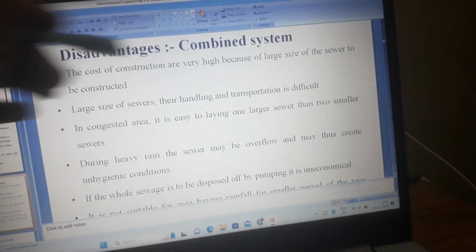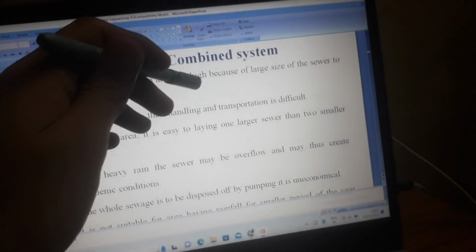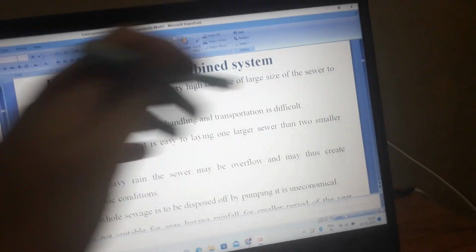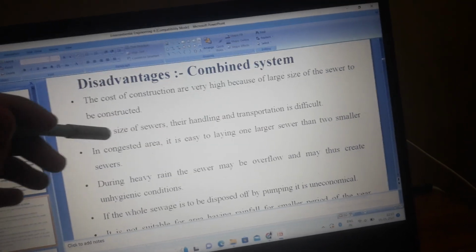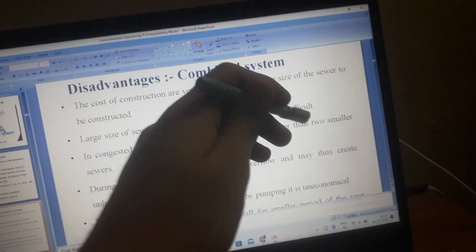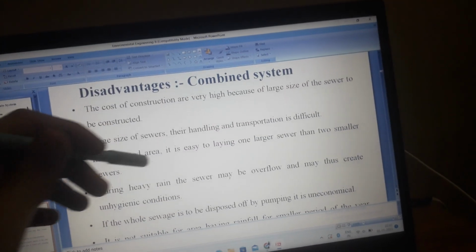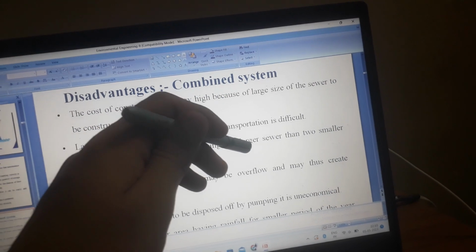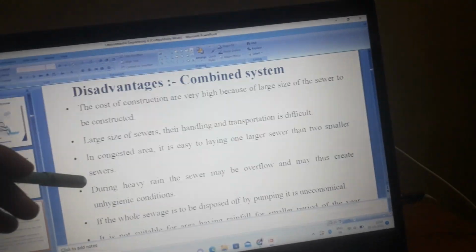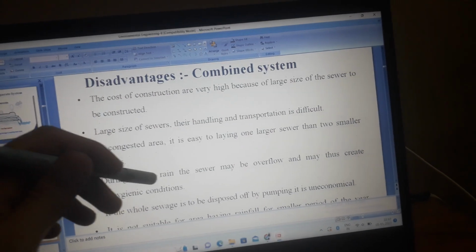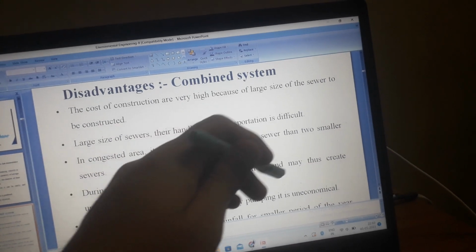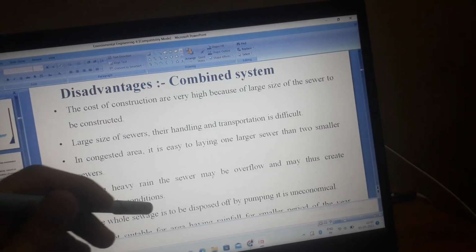Disadvantages of the combined system. The cost of construction is very high because of the large size of sewer to be constructed. With large sewers, their handling and transportation is difficult. In congested areas, it is easier to lay one larger sewer than two smaller sewers. During heavy rain, the sewer may overflow and may thus create unhygienic conditions.